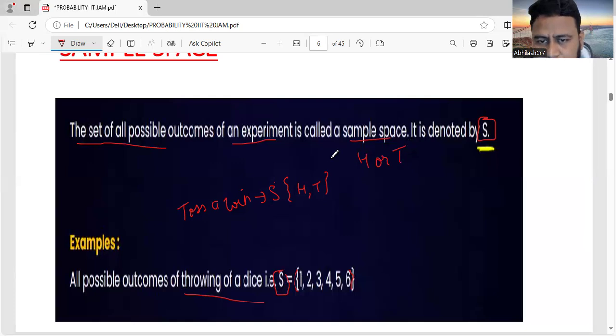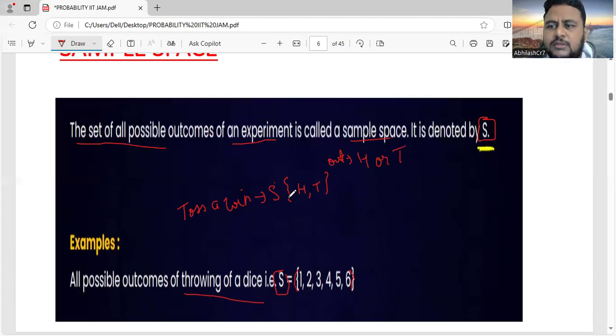The outcome can be head or tail, but the sample space is head, comma, tail. That is, sample space means what outcomes we may get while tossing a coin. We can get head, we can get tail. If you put together the set of all the outcomes, one is head, another one is tail, that is head, comma, tail. That is the meaning of sample space.